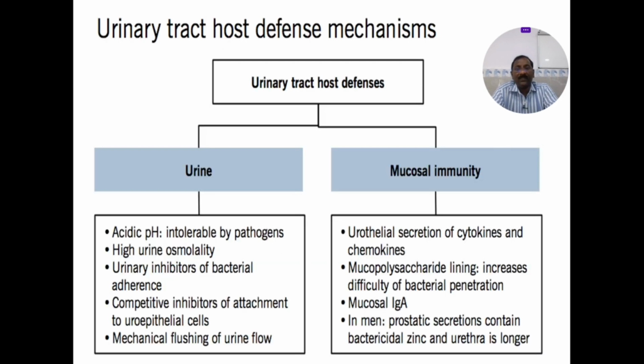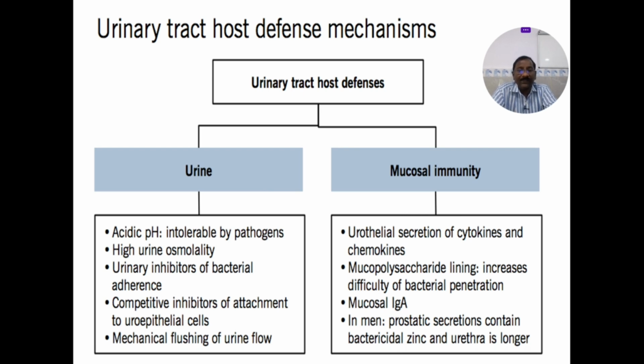See these defense mechanisms in the urine and the mucosal immunity. If you see the second half, that is mucosal immunity: the urothelial secretions of the cytokines and chemokines. So they protect the mucosa from urinary tract infections. And the mucopolysaccharide lining increases the difficulty of bacterial penetration.